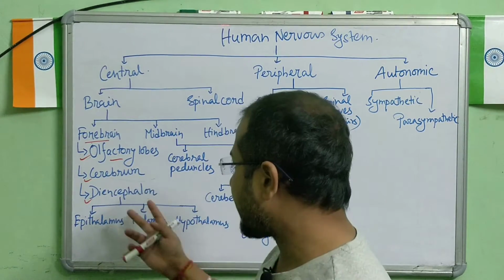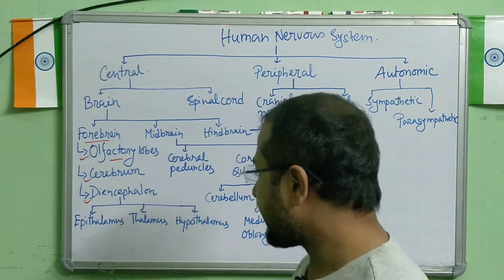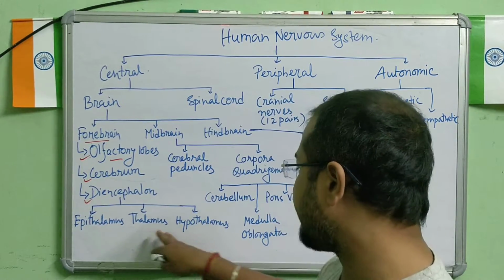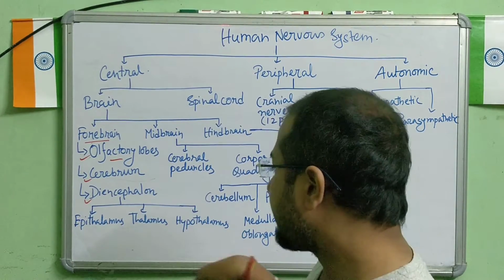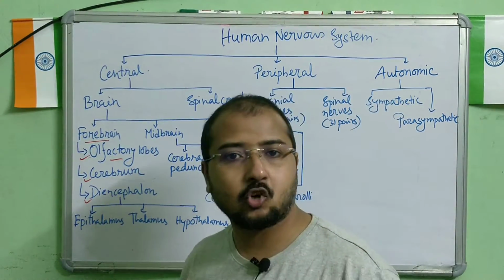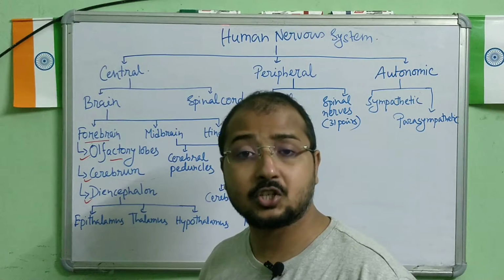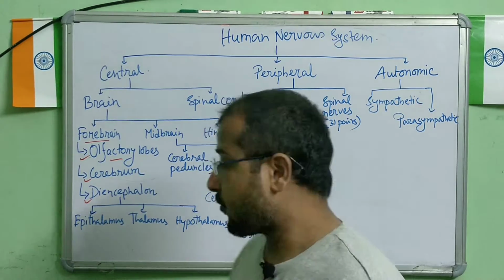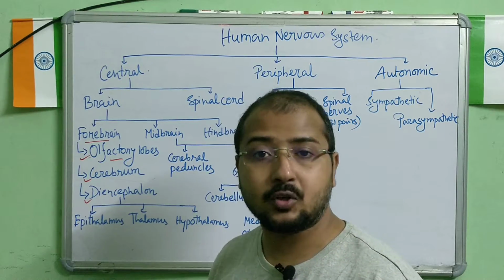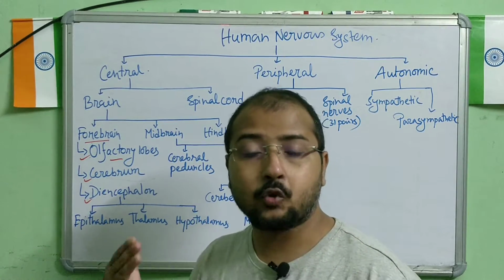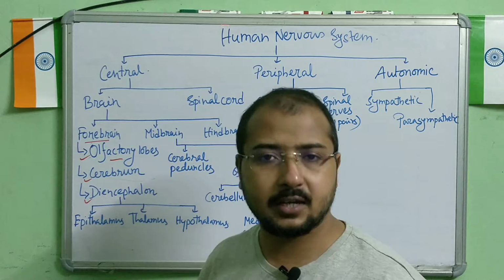Whereas the diencephalon, if you look into, epithalamus, thalamus and the hypothalamus, three important parts are there. Basically these parts, thalamus, hypothalamus, are responsible for the secretion of different hormones. For example, hypothalamus releases a hormone known as GnRH, gonadotropin releasing hormone. I'm just giving an example.